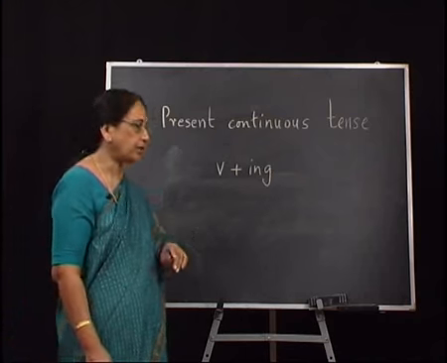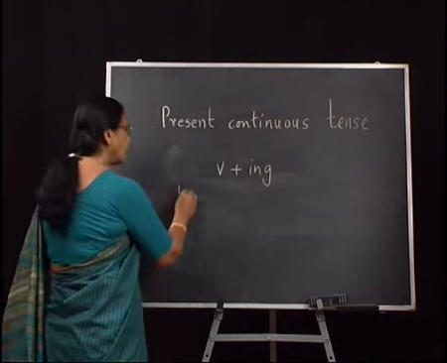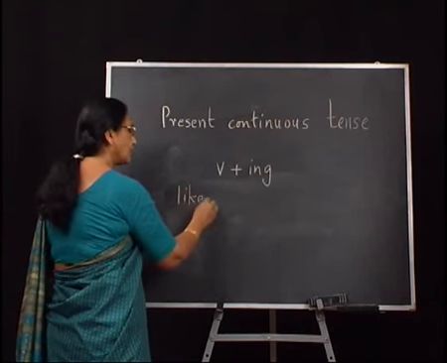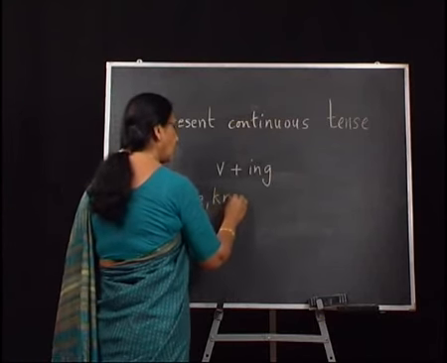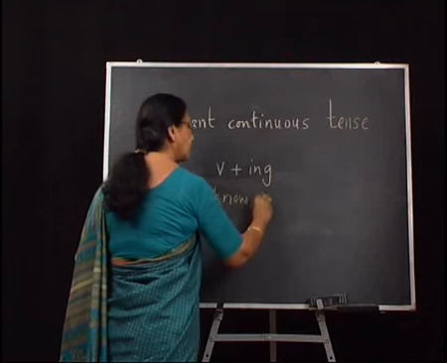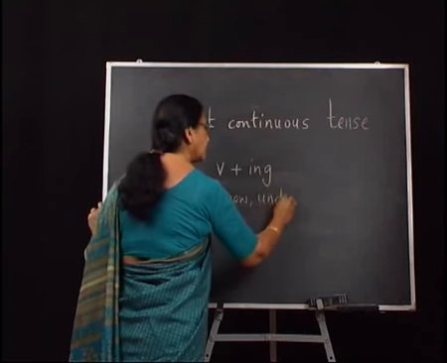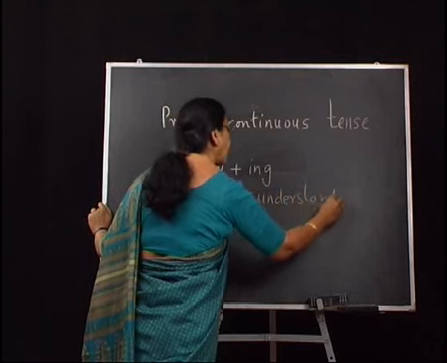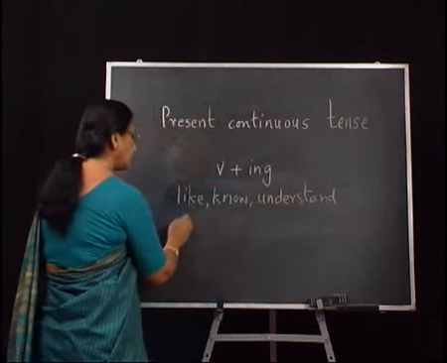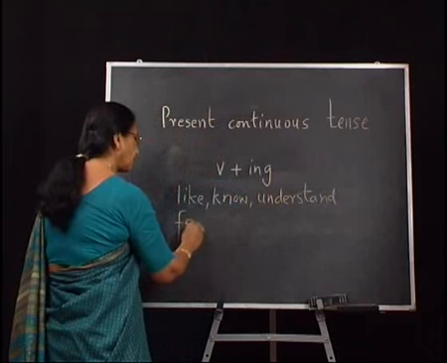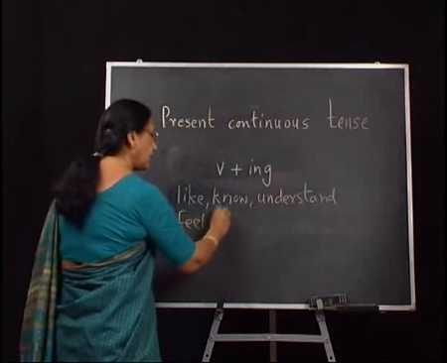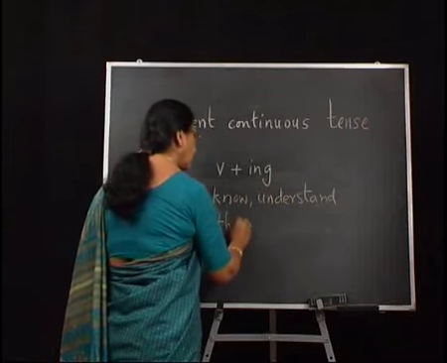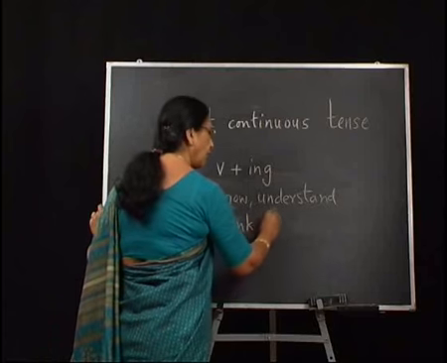They are verbs like see, know, understand, feel, think, love.